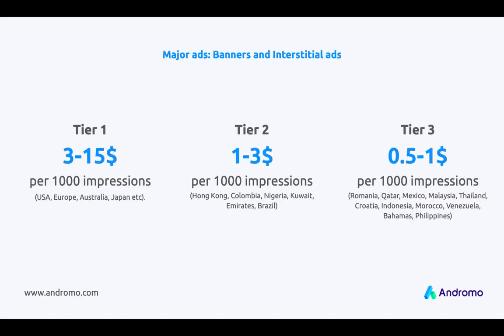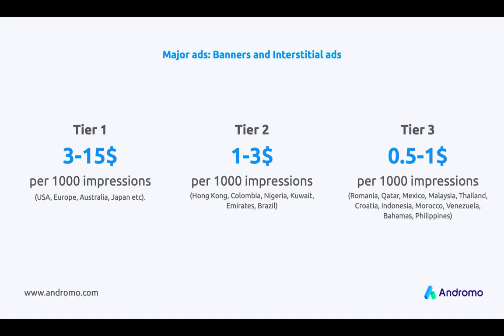There is also one important factor which influences your revenue. It's the geography of your app users. Advertisers pay more for users from countries with strong economies and less for users from developing countries. These countries are divided by tiers. So if your app is used mostly in countries from tier 1, then you will be paid between $3 and $15 per 1,000 impressions.